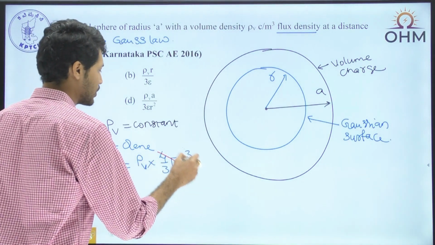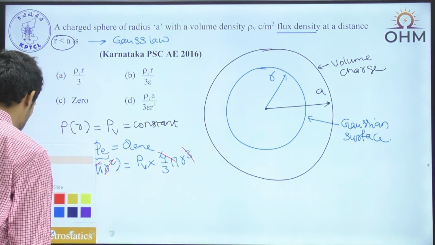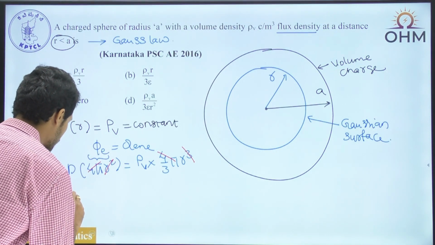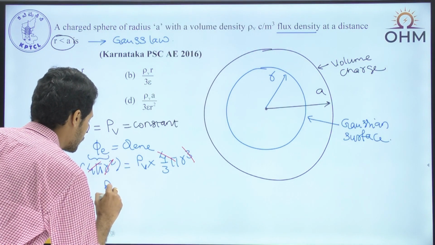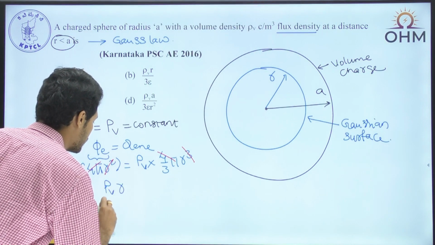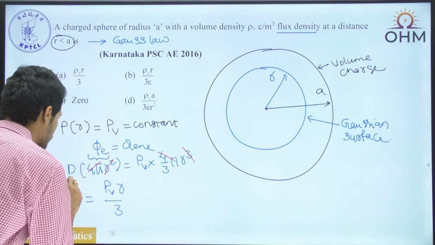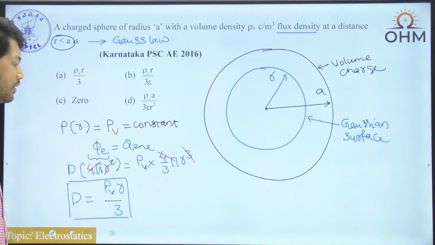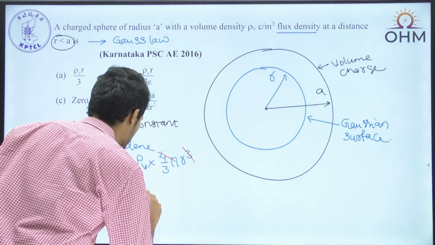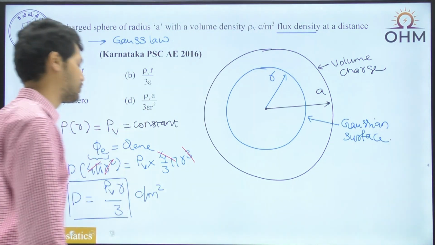R square and r cube both reduce. And finally, the flux density D is equal to rho v into r by 3. Rho v into r by 3. And the answer for flux density is in terms of coulombs per meter square.